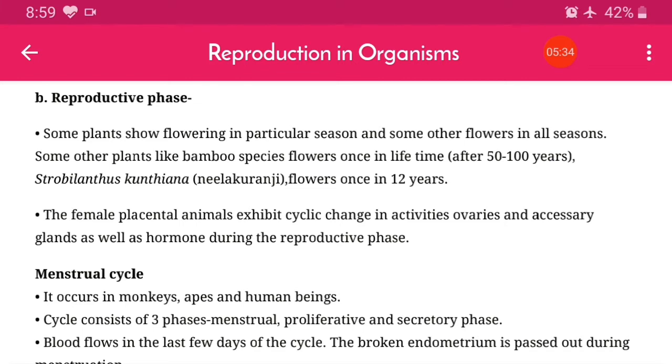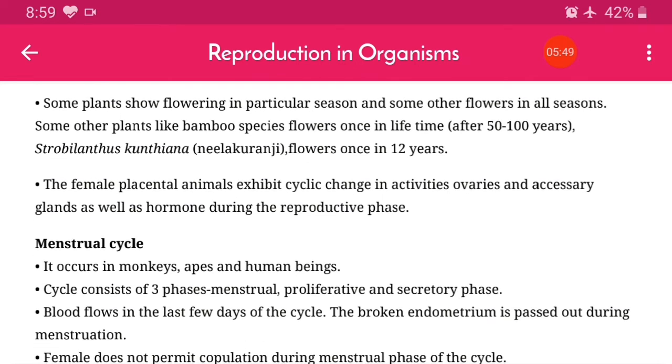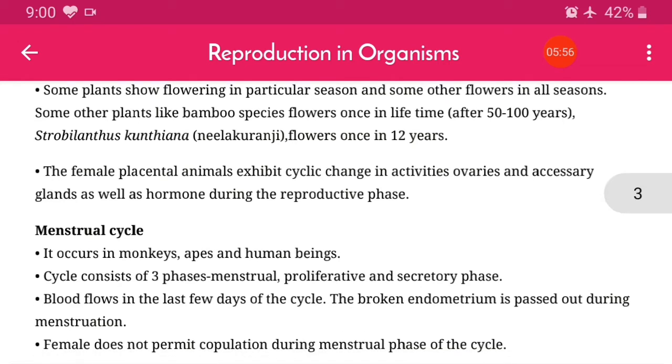Some other plants, like bamboo species, flower once in a lifetime, about 50 to 100 years, and Strobilanthes kunthiana, that is Neelakurinji, flowers once in 12 years. That also you have to remember.